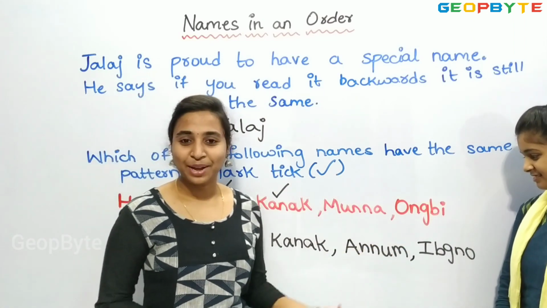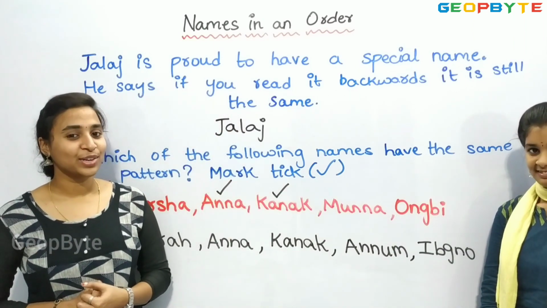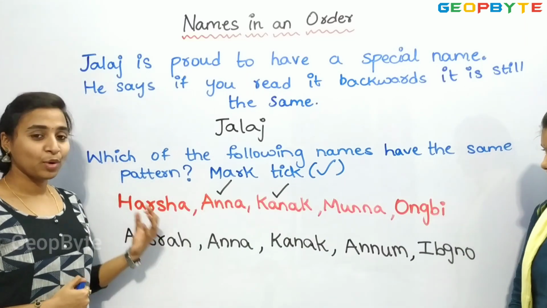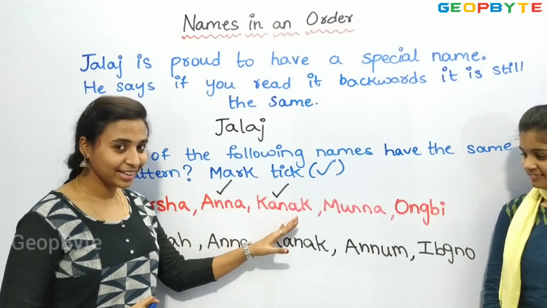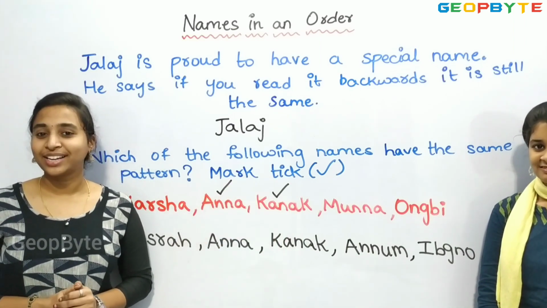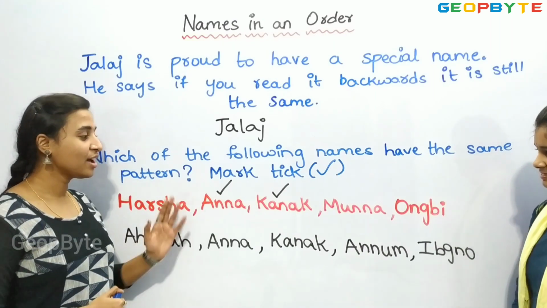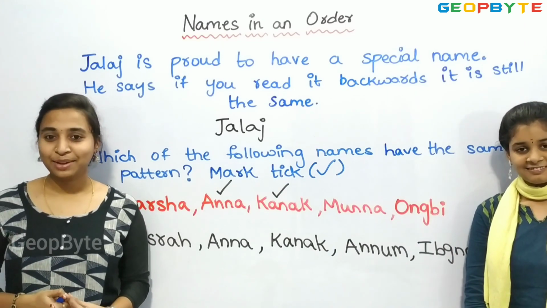We got something else. So it is not a special name and is not following the same pattern. So children, among the given names, only Anna and Kanak are following the same pattern and are special names, and Harsha, Munna and Angbi are not following the same pattern.